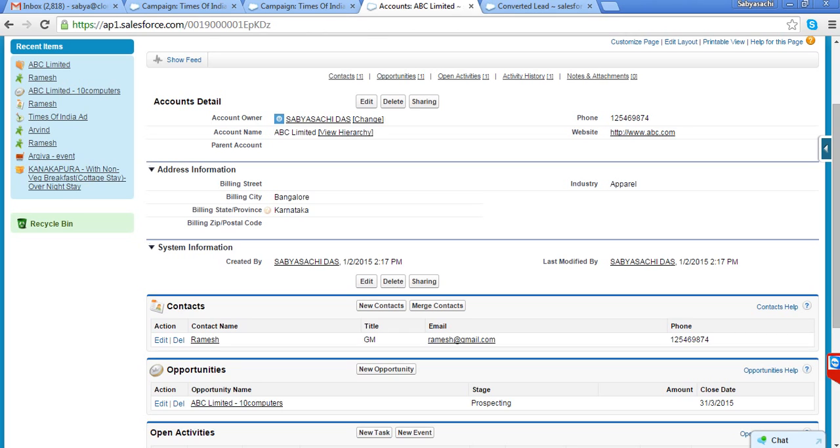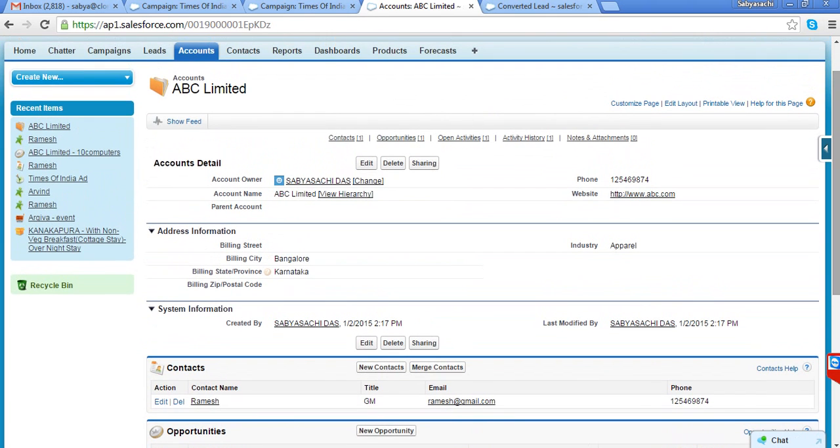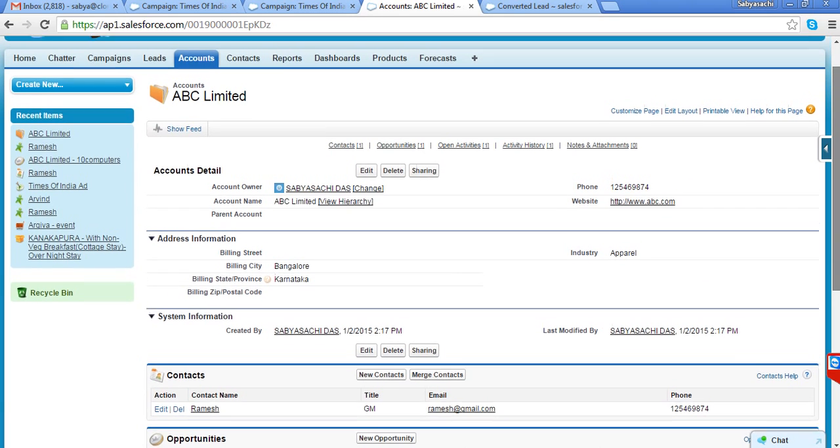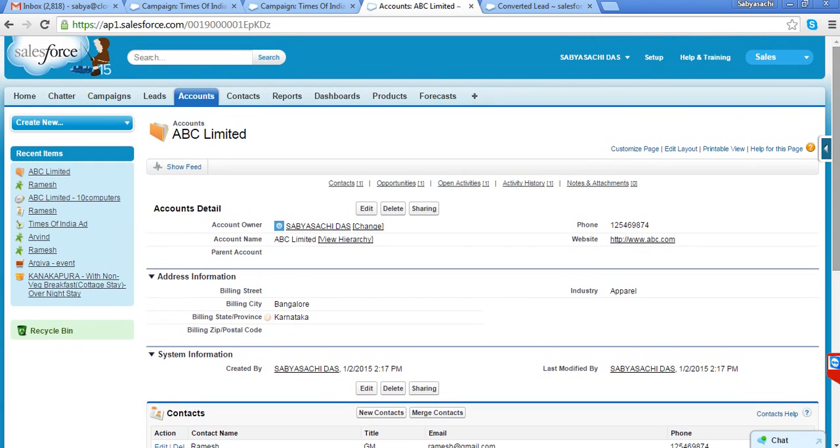Arvind, any doubt or any discussion required before we move to the account object? Anything on the campaign object or anything on the lead object we should discuss? So, this lead getting qualified to a contact.